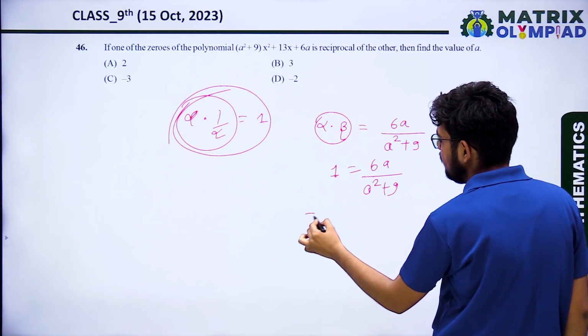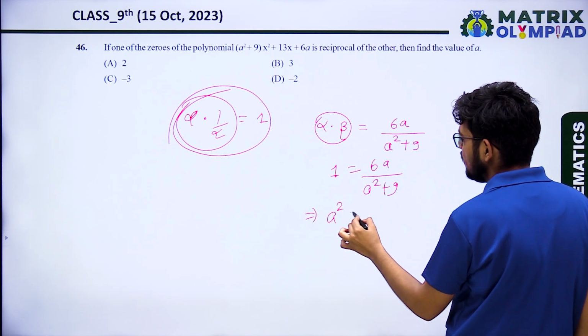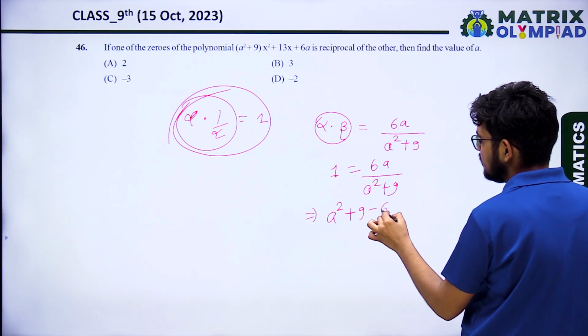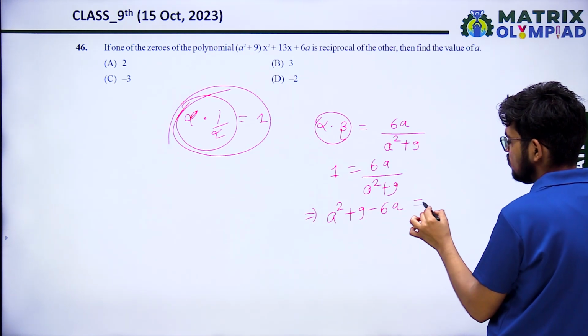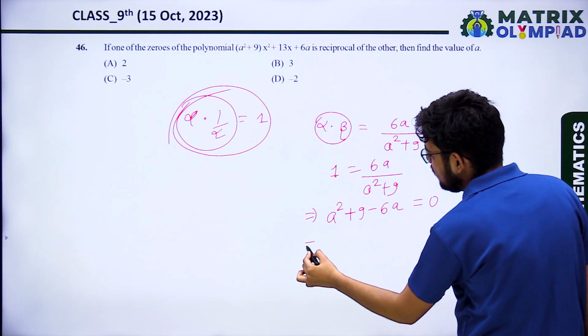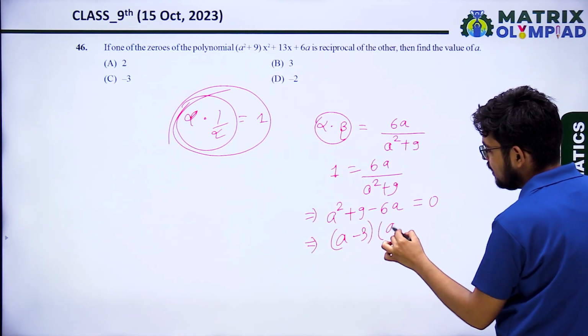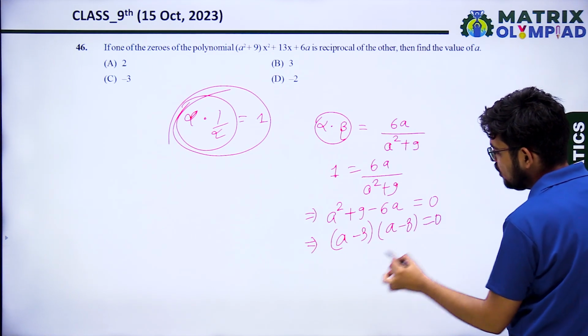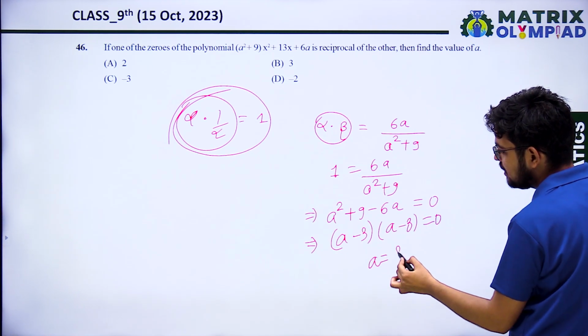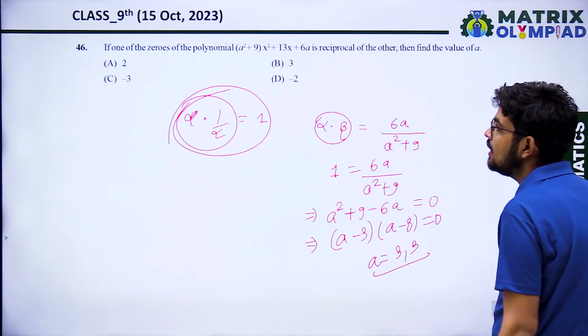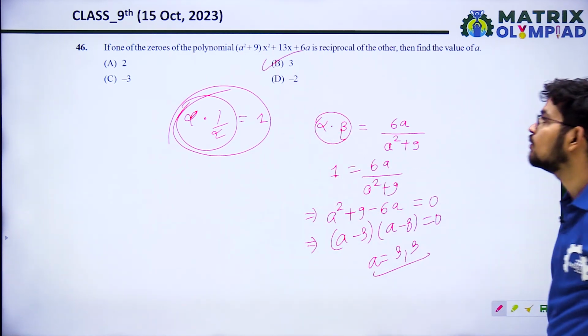So when we solve it, it is a square plus 9 minus 6a equals 0. So what will be the value of a? When we factorize, that is a minus 3 and a minus 3. So the possible value of a is 3 and 3. So what is the value of a? 3. Okay.